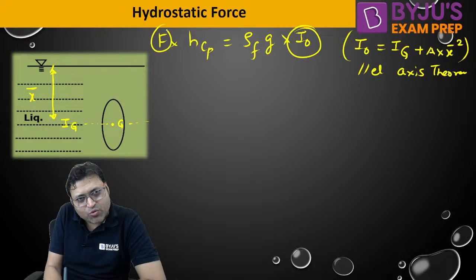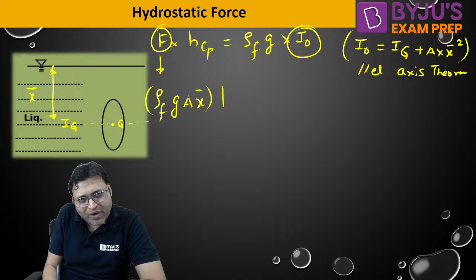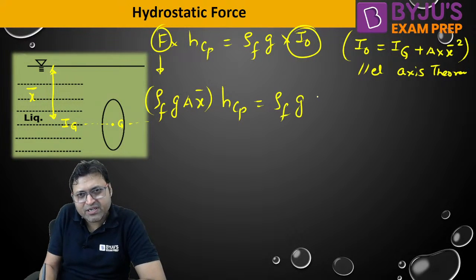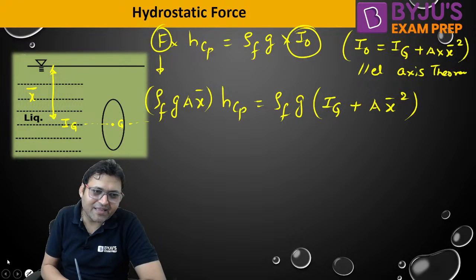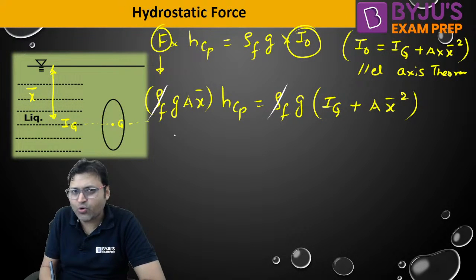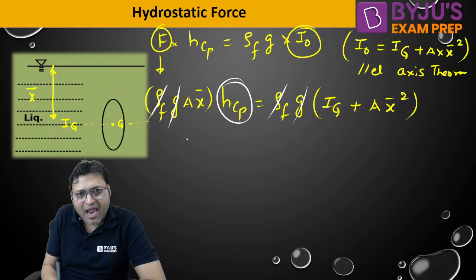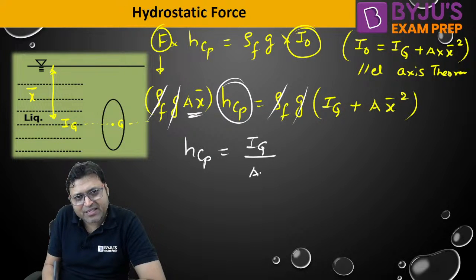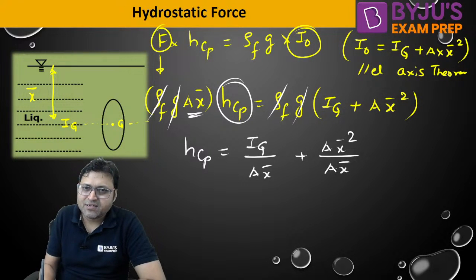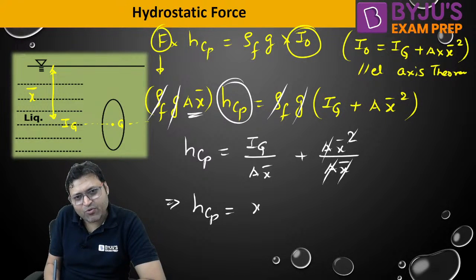So if we put the value of F, rho into g into A into x bar into HCP will be equal to rho into g into IG plus area into x bar square. If you further simplify this, rho is getting cancelled out with this rho, g is getting cancelled out with this g, and if you divide by A x bar, we get IG by A x bar plus A x bar square by A x bar. Simplifying, area gets cancelled out, x bar gets cancelled out. So HCP is equal to x bar plus IG by A x bar.